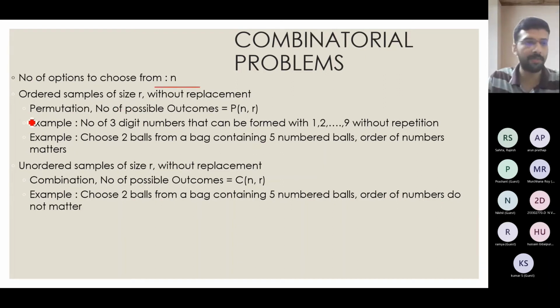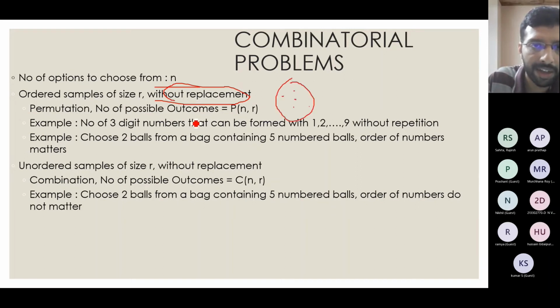Suppose my first problem is to make ordered samples of size r without replacement. What do I mean by without replacement? Assume I have a set having n elements and I take one element out of it.